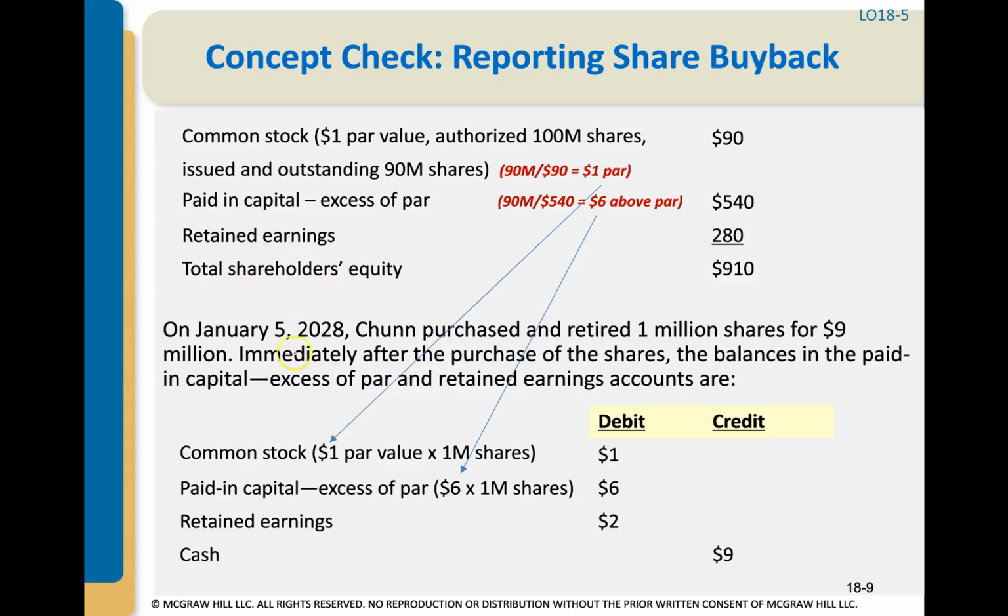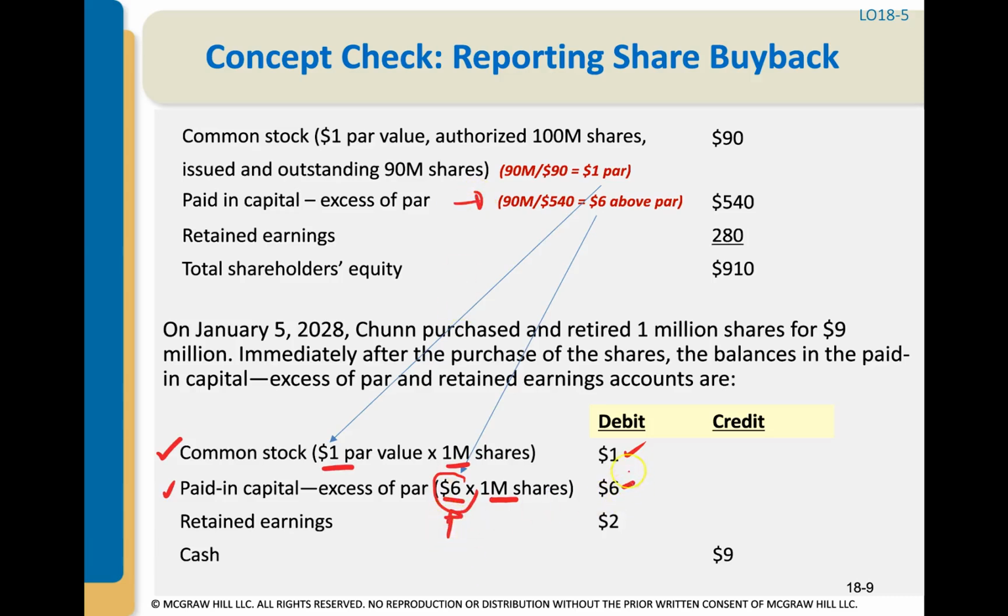So we have 1 million shares for $9 million. So we have to remove the common stock. So we're going to do $1 par value times the 1 million shares that we're retiring. So we're going to debit common stock for $1 million. And the paid-in capital in excess of par, we're retiring 1 million shares, and this is where that $6 comes in. That's why we had to do this math right here to figure this out, okay?